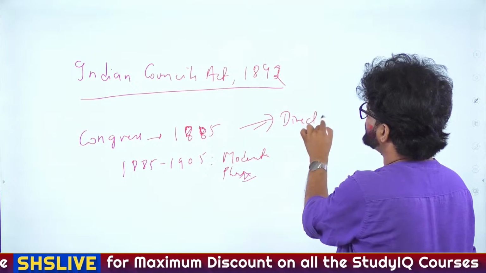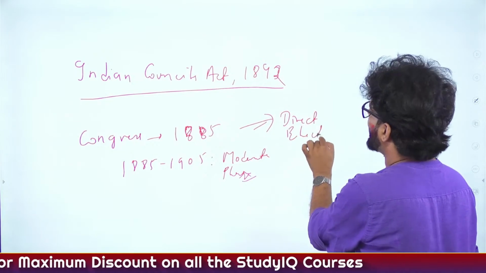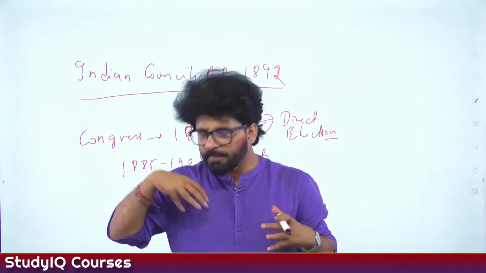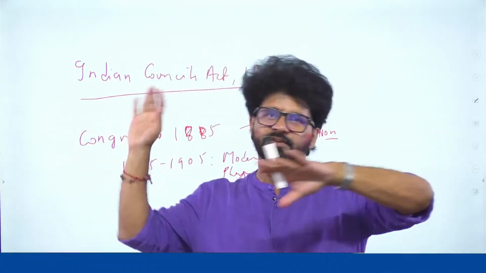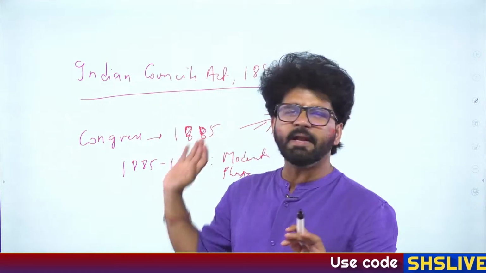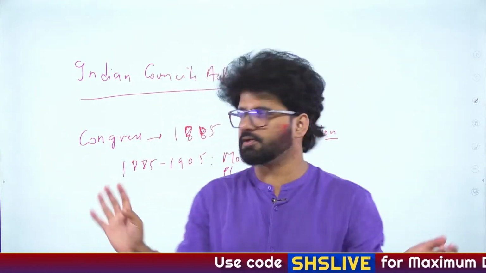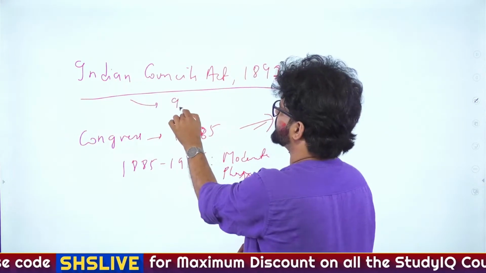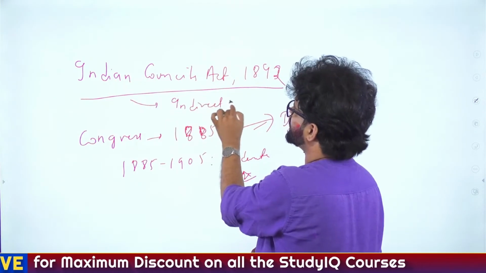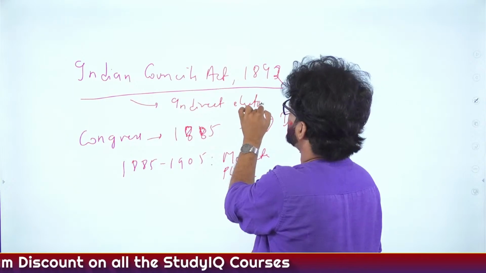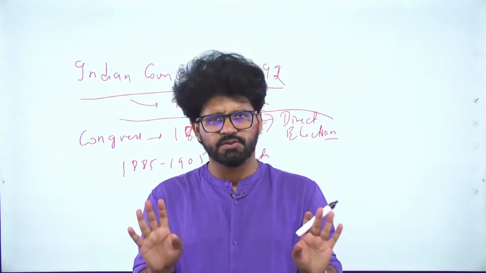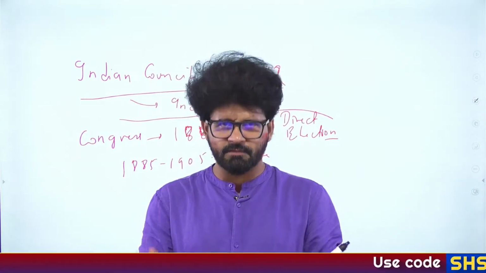That you have the Central Legislative Council, you have Legislative Councils in provinces. We want direct election. We want people to directly elect representatives in these Legislative Councils. So here in the Indian Council Act, there will be no direct election. There will be indirect election. So Congress leaders are very unhappy: what is this? We want direct election. So the Britishers are like, just chill, okay? We will give you direct election when we want to.